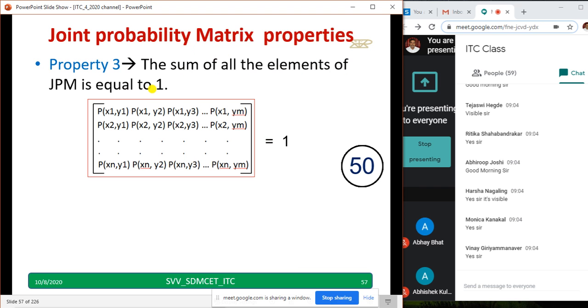The sum of all the elements of a JPM is equal to 1. So let us go to the next.